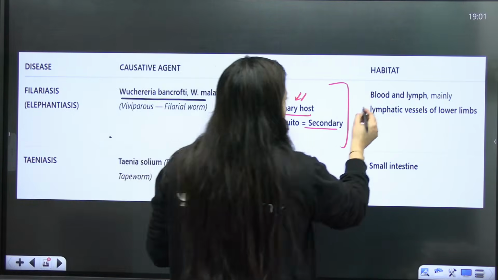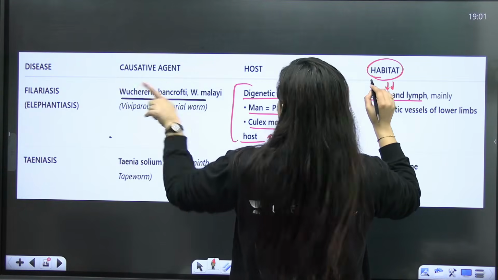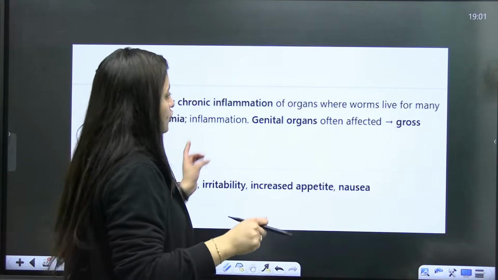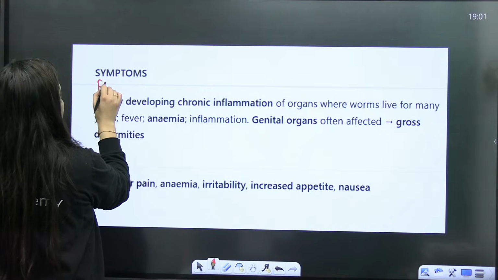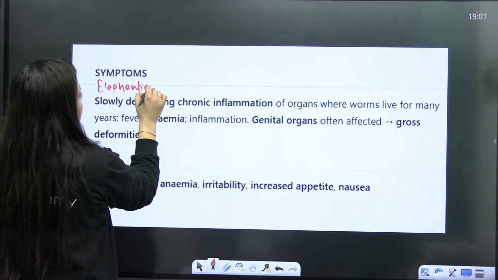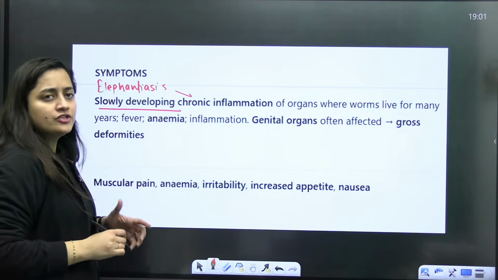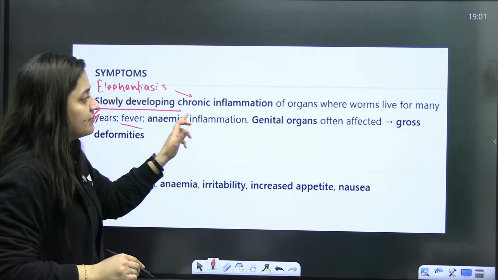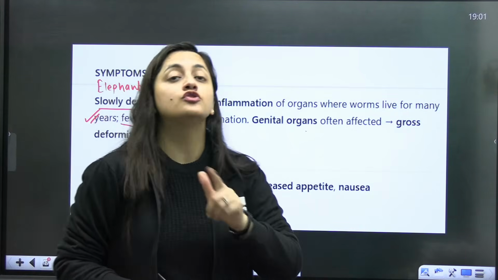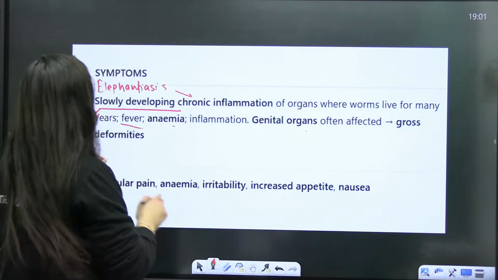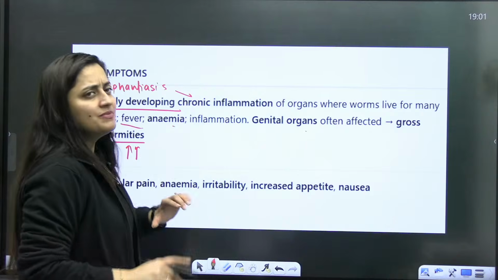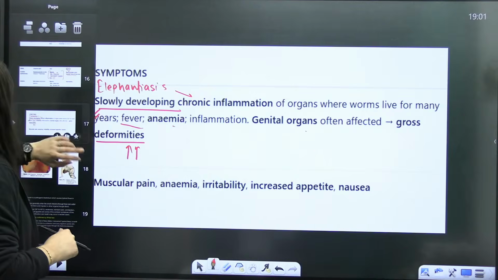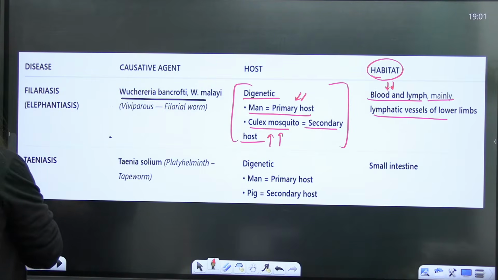Okay. Done. So blood and lymph, the habitat of this particular pathogen, mainly the lymphatic vessels of the lower limb, right? If you talk about the symptoms here, for this elephantiasis or filariasis, slowly there will be inflammation of the organ where this worm is living for years, fever, anemia, and even sometimes the genital organs also get affected, due to which gross deformities will be there in the genital organs. Gross means superficial deformities will be there in these genital organs.